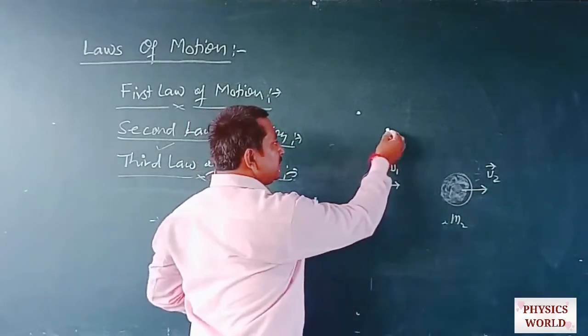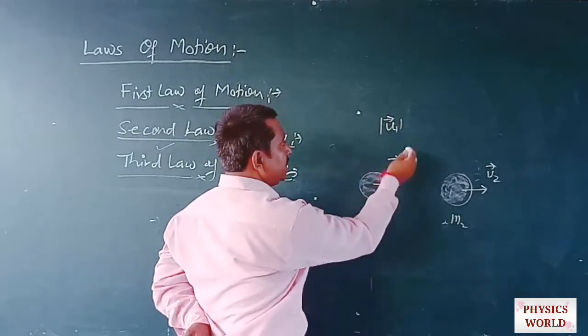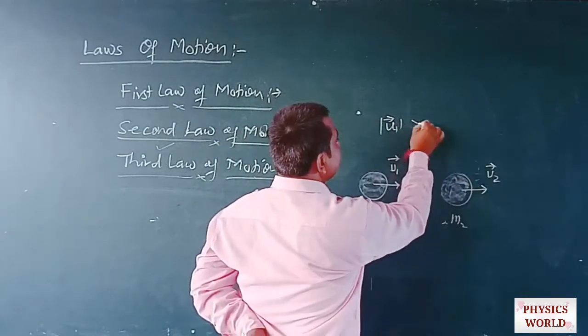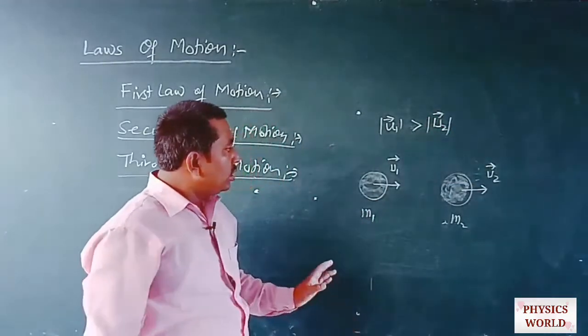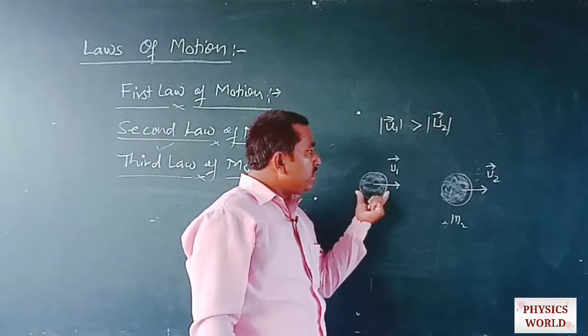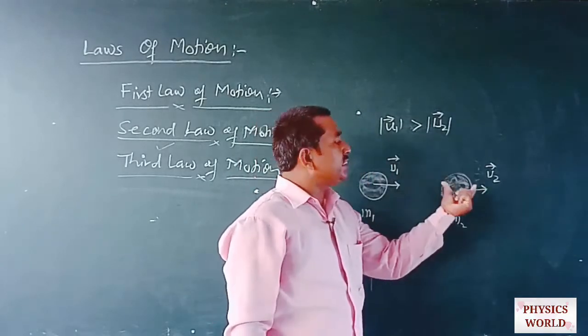And also we take that the magnitude of the first ball's velocity is greater than that of the second ball.